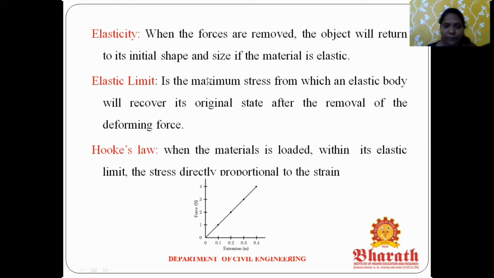This is very, very important. The elasticity limit means we apply maximum force, maximum stress, and after we remove the force the shape comes back to its original position. So the maximum stress from which an elastic body will recover its original state after removal of the deforming forces is called the elasticity limit.